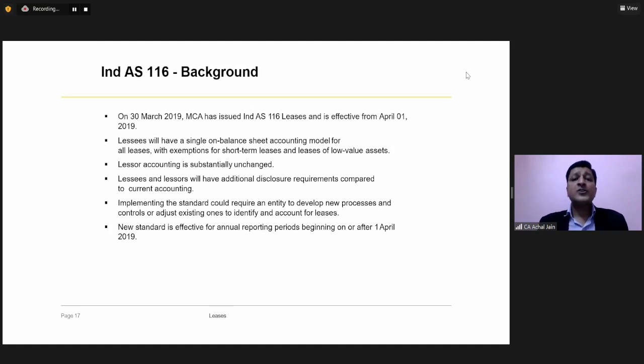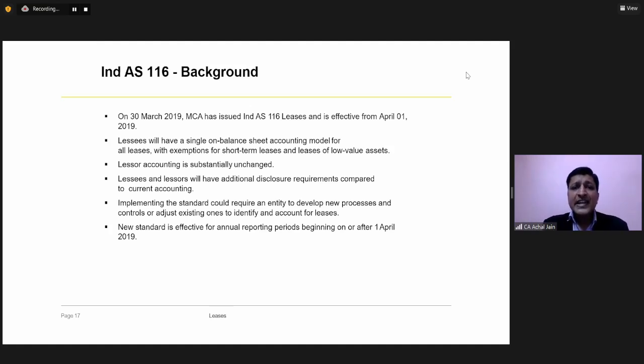Then nothing was getting recorded in the balance sheet of the lessee. Now this was having an impact on the understanding of the financials of any entity. Let's try to understand why this change was specifically required and why bringing it on the balance sheet carries importance.